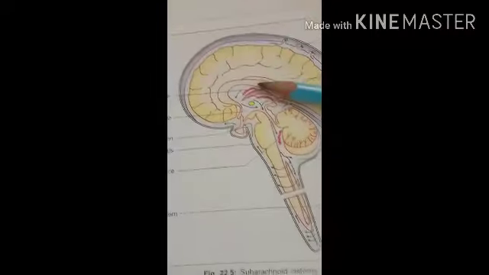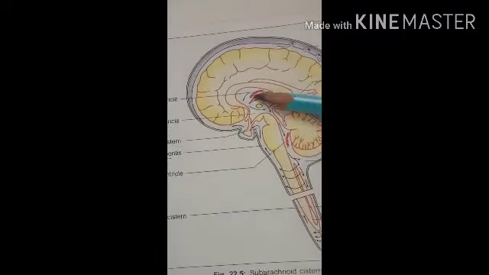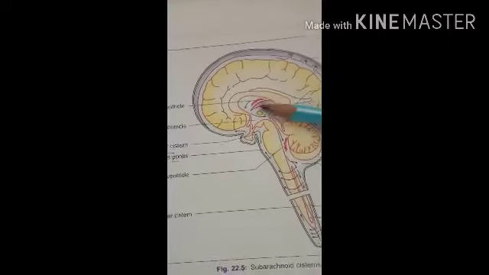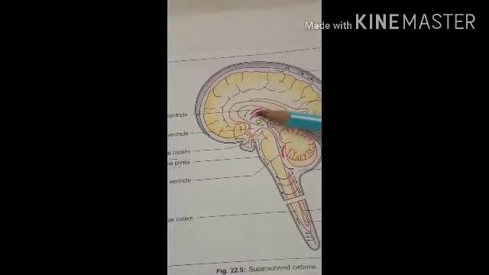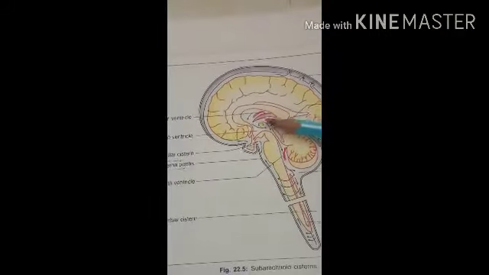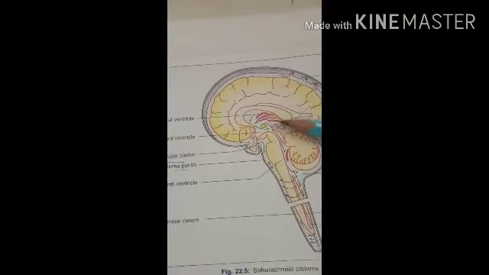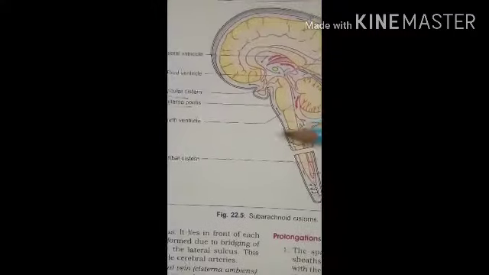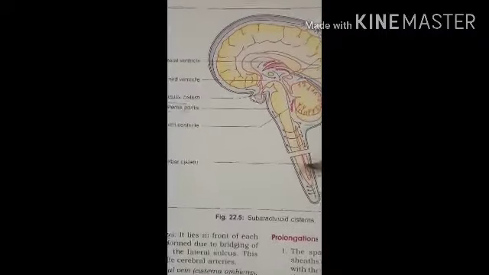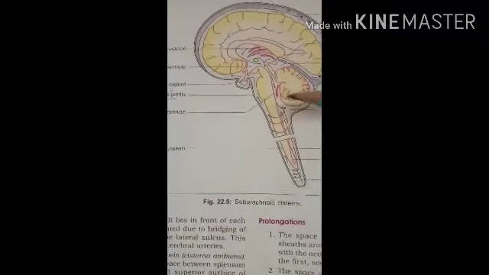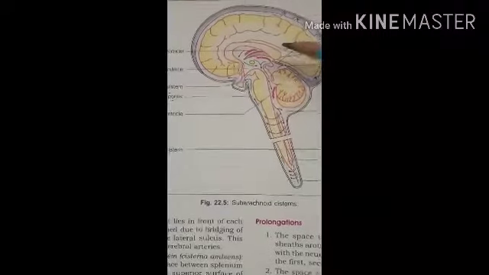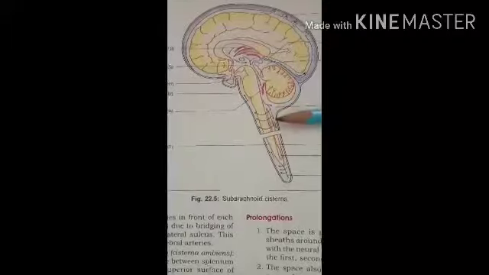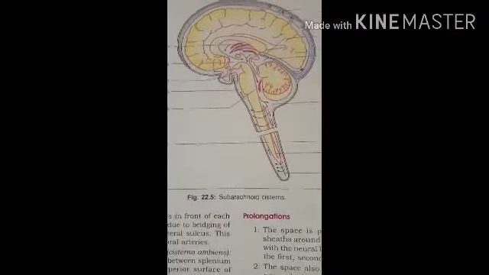Here you can see in red color this fold of the pia mater, called the tela choroidea, and it forms the choroid plexus which helps in the secretion of the CSF. After that, the spinal pia mater. Here on the lower side, the spinal pia mater is thicker, firmer and less vascular than the cerebral one. Okay. Then it gives a septum into the anterior median fissure of the spinal cord.